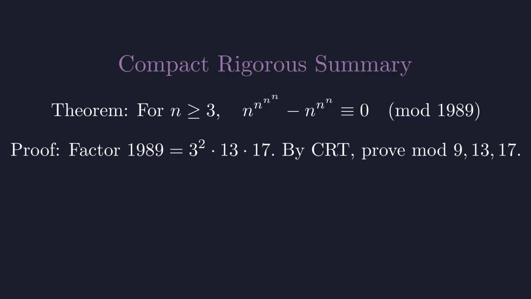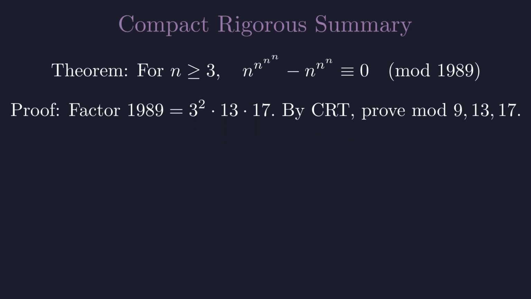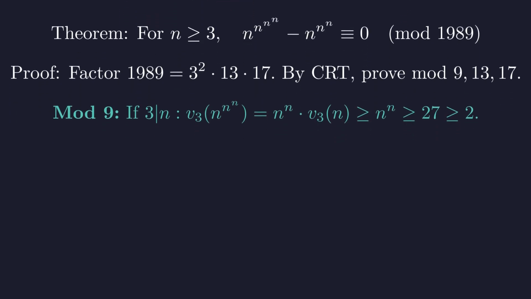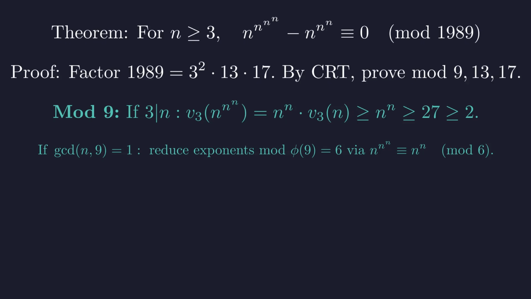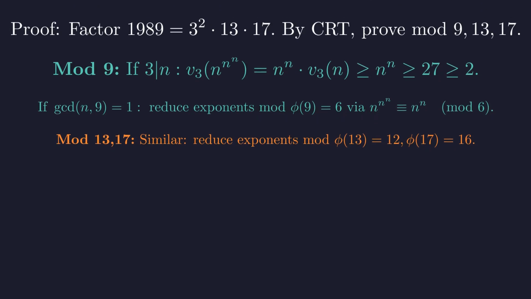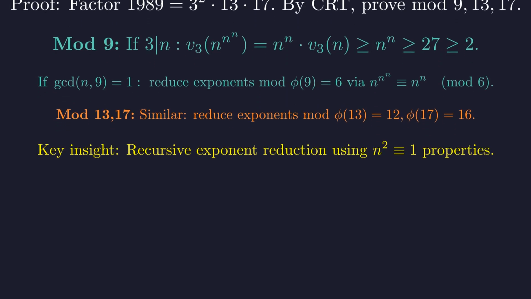The proof strategy: factor 1989 and use the Chinese Remainder Theorem. For modulo 9, if 3 divides n, use valuation to show both terms are divisible by 9. If n is coprime to 9, reduce exponents modulo 6 using Euler's theorem. For modulo 13 and 17, the same pattern applies with their respective totient values. The key insight is the recursive nature of exponent reduction, leveraging the fact that squares of odd numbers are congruent to 1 modulo small powers of 2.